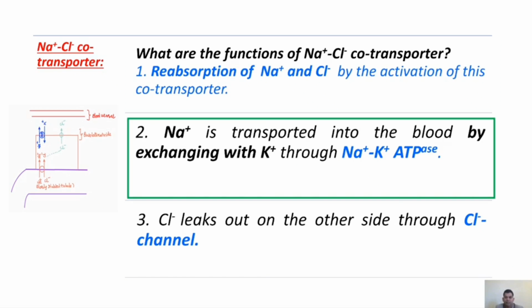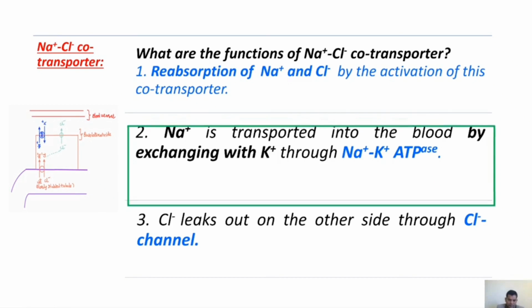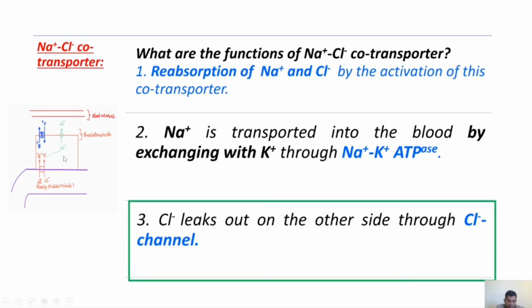Sodium is transported into the blood by exchange with potassium through sodium-potassium ATPase. Here, you see the accumulation of sodium within the cell is exchanged with potassium through sodium-potassium ATPase. Next, finally, chloride leaks out on the other side through the chloride channel. Here you see the chloride leaks out through the chloride channel.